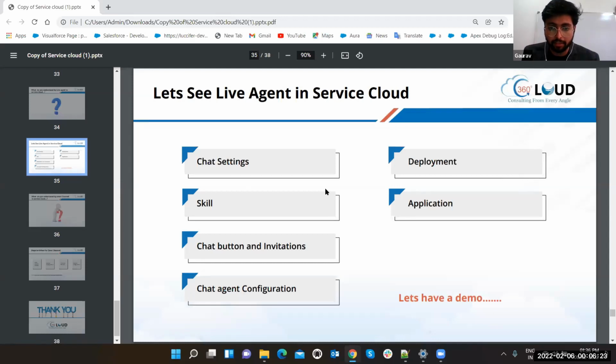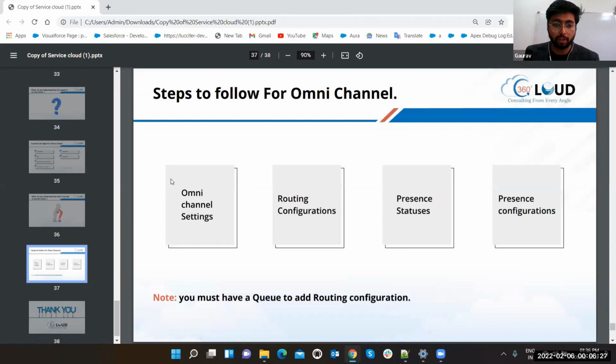If you have copied the live agent steps, I would request you to copy these steps also for omni-channel. After setting presence status, you have to enable it in your profile. After setting routing configuration, you have to make one queue. And after presence configuration is done, you have to change your chat button and invitation setting from choice to omnichannel. These are the hidden steps.